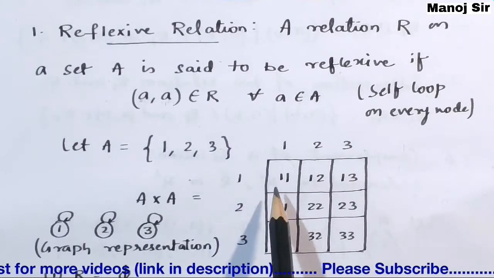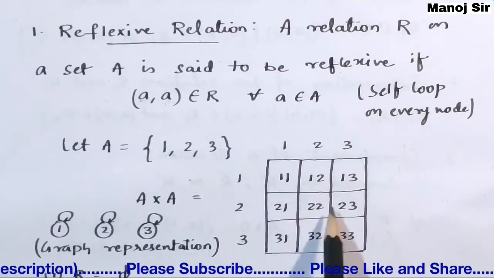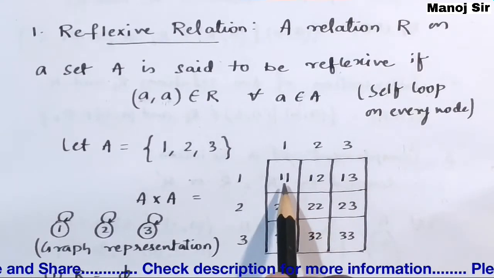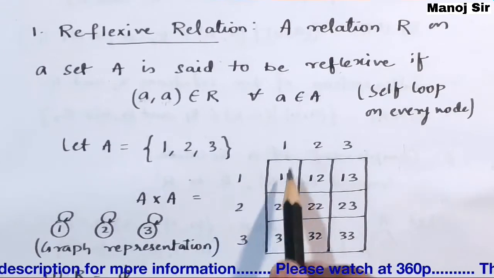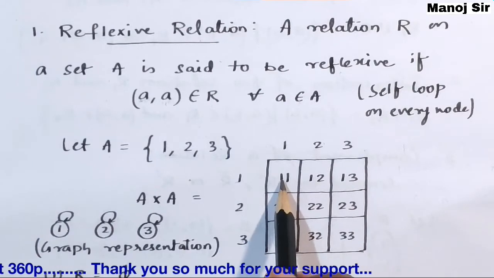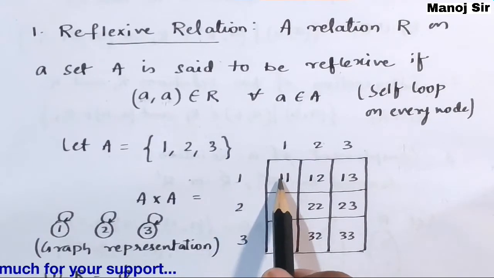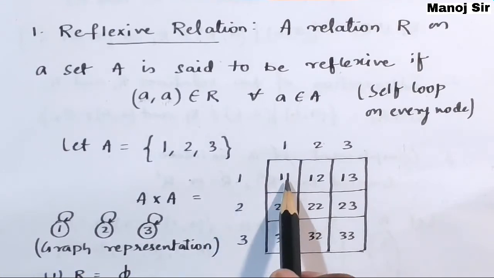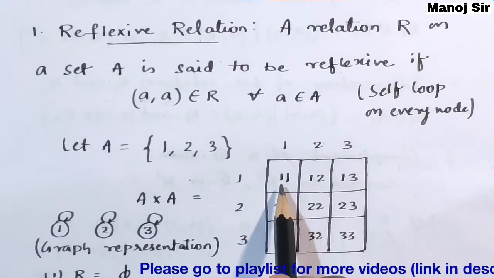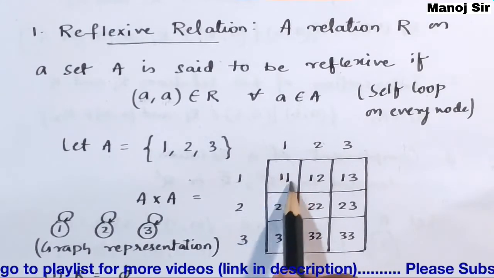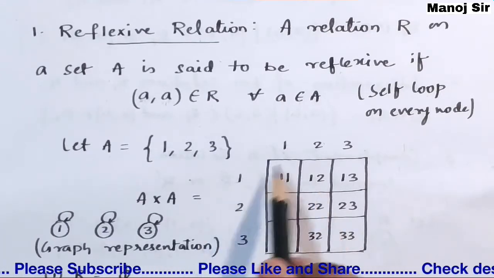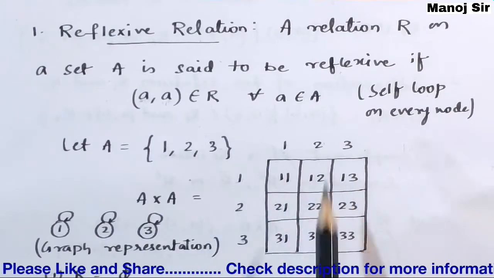Now these all are pairs, or you can say ordered pairs, but I am simply writing them as numbers, that is 1 1, 1 2, 1 3. Here you can see the first element belongs to this row, and the second element belongs to this column. Or you can write this as ordered pairs between brackets, that is (1, 1), (1, 2), (1, 3) and so on.